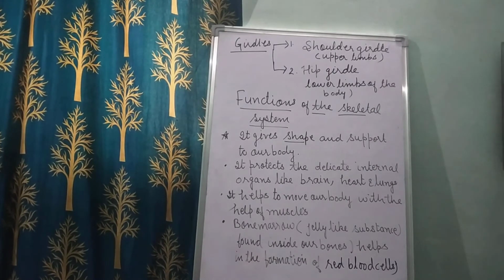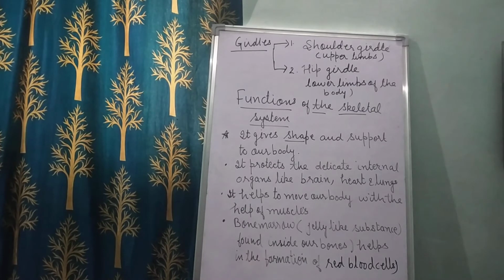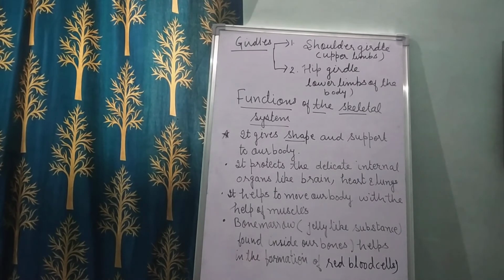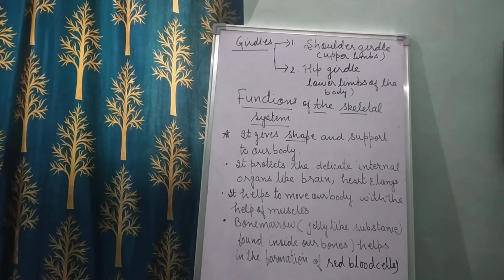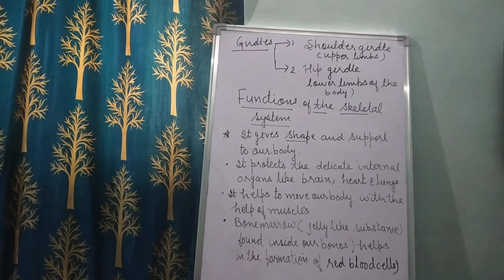Okay children, now the girdles. Girdles are ring-like bony structures, and they connect the skull and the vertebral column to the upper and the lower limbs. And you know there are two girdles present in the human skeleton. One is the shoulder girdle and the second one is the hip girdle.